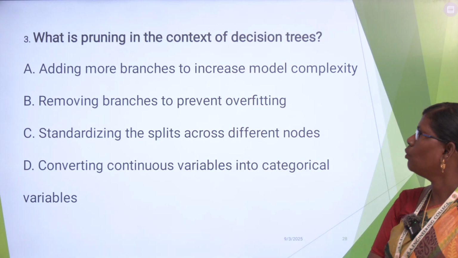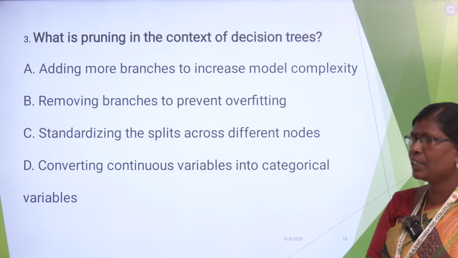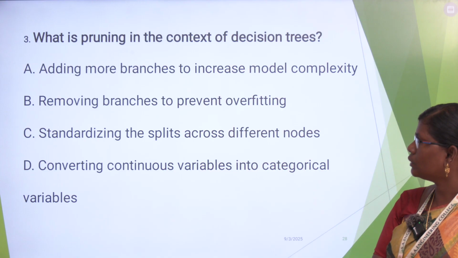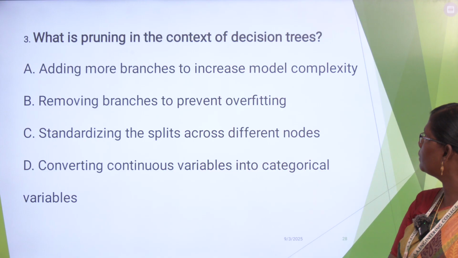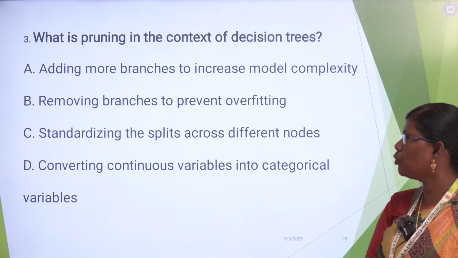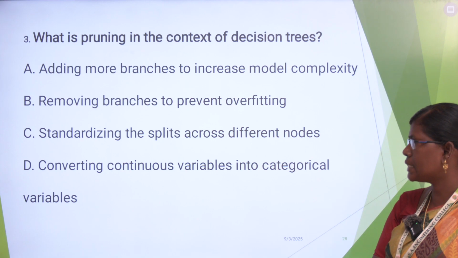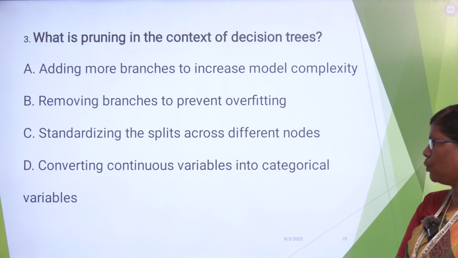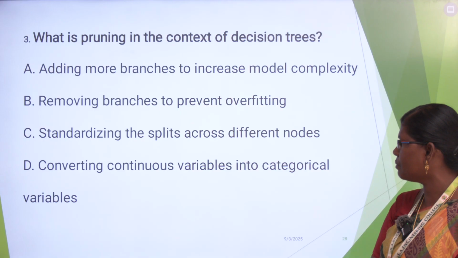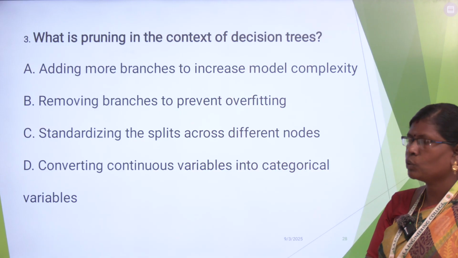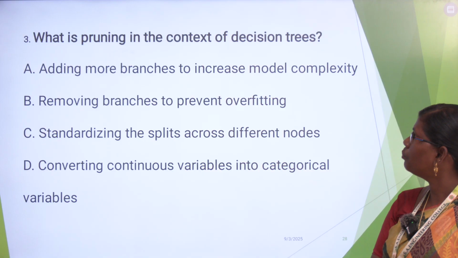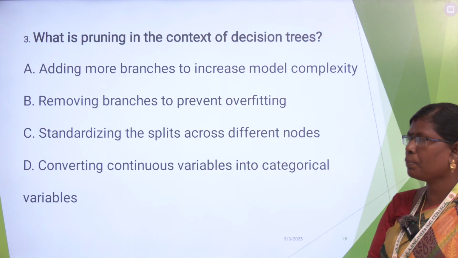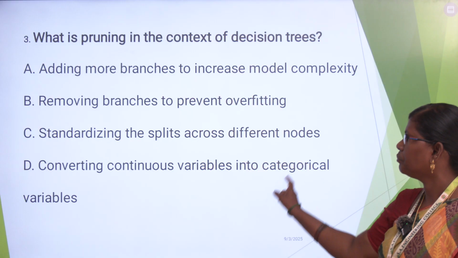Next, third question, what is pruning in the context of a decision tree? Answers: A, adding more branches to increase model complexity; B, removing branches to prevent overfitting; C, standardizing the splits across different nodes; and D, converting continuous variables into categorical variables. So what will be our answer? Pruning means removing branches to prevent overfitting, that is answer B.